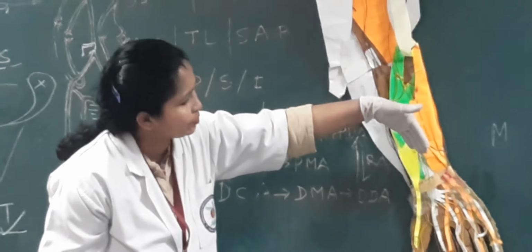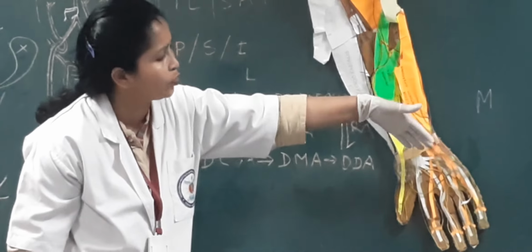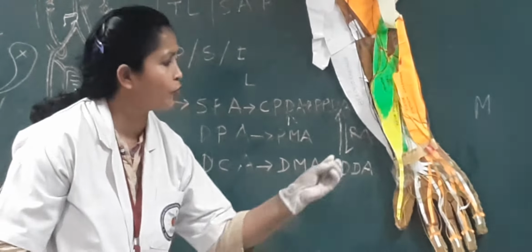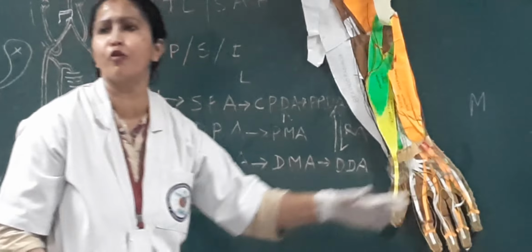Now, flexor digitorum superficialis, at the level of the starting of the metacarpal bones, gives rise to 4 tendons, which go to the medial four fingers.